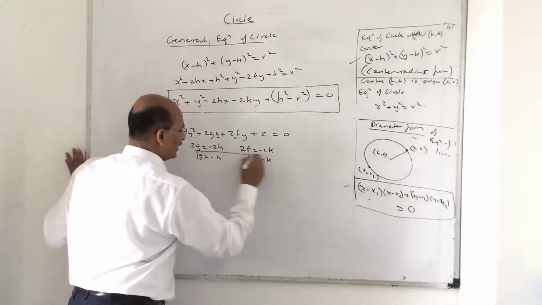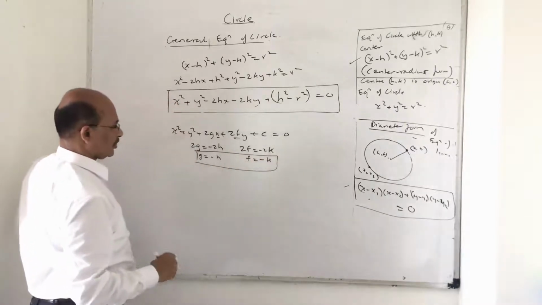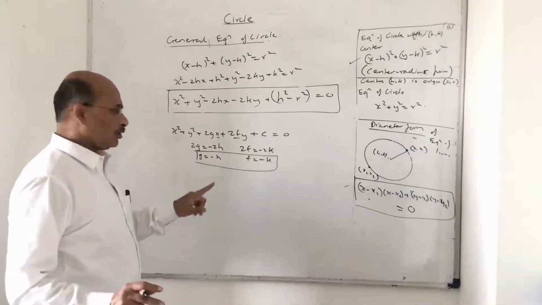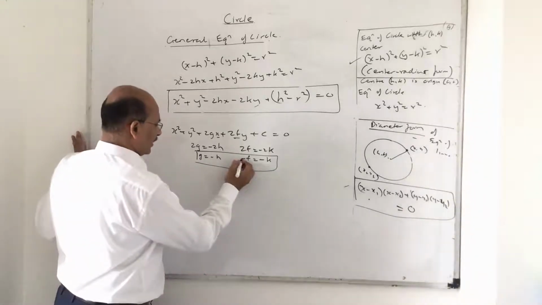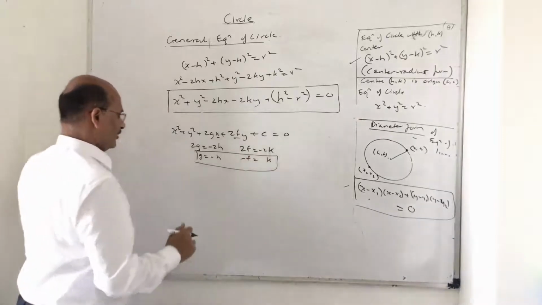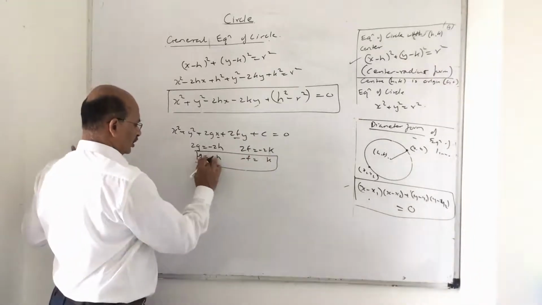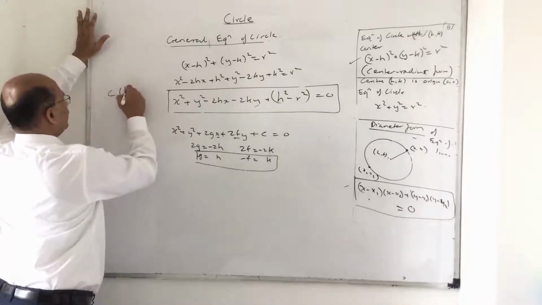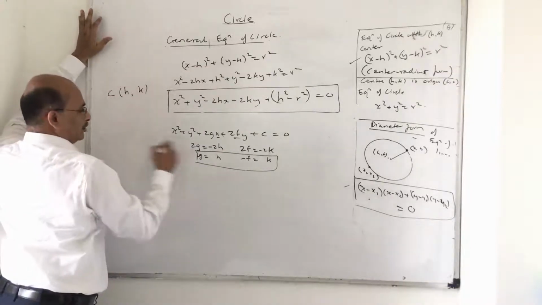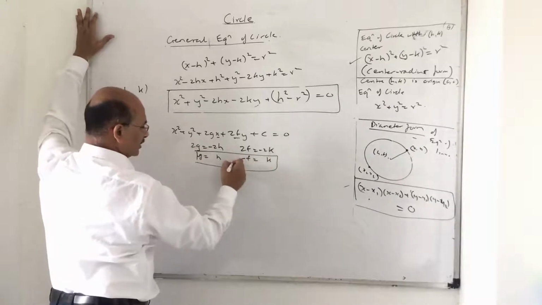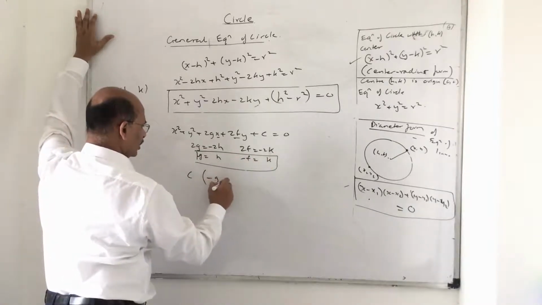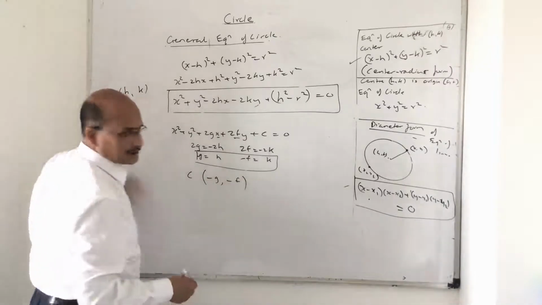Now this is very, very important. Pay attention now. What I told you, so you can say h is minus g from here. Now in this equation, what did we take the center as? We took the center as h comma k. So if h is minus g and k is minus f, the center eventually will be minus g comma minus f. Keep that in mind.